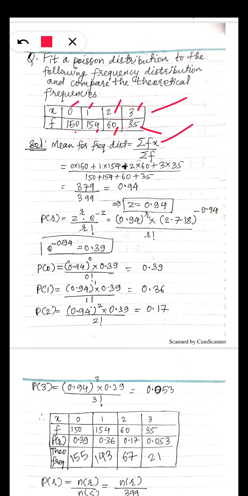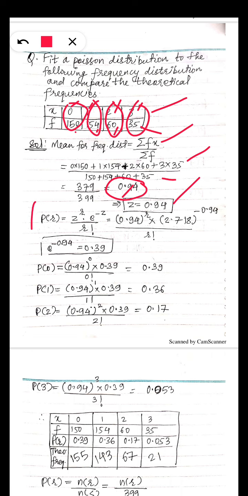So let's find the mean for this frequency distribution. We know this formula very well. So I have multiplied the frequencies with their observation. So in the numerator, it's addition and multiplication. This is the sum of all frequencies. So the arithmetic mean for that frequency distribution is this. This is the arithmetic mean, which will be the mean for the Poisson distribution also. So this is the Z.